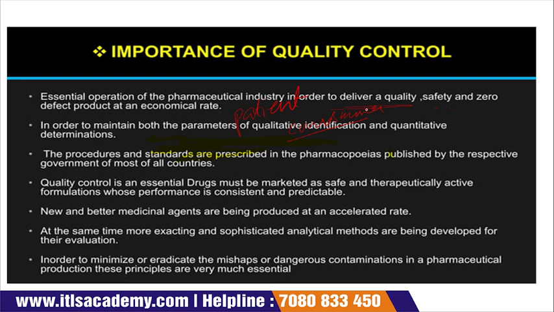Second, in order to maintain both the parameters of qualitative identification and quantitative determination. Next, the procedure and standard are prescribed in the pharmacopoeias published by the respective governments of almost all countries. If I am manufacturing something, our government designates a board, and this board gives licenses to different industries. So if we are starting any pharmaceutical company, we need to go to the board which can give us a license to manufacture that particular medicine and then market it.